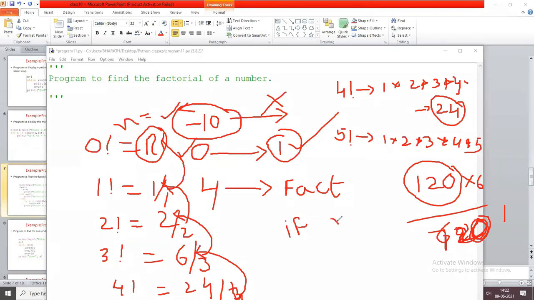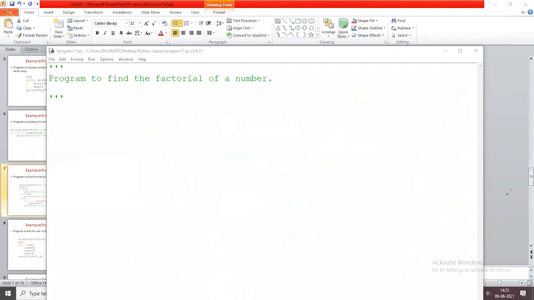If n is less than 0, you are directly going to print a message: please enter a positive number. Else if n equals 0, then you are going to print that the factorial of 0 is 1. You write a direct print message. Now if it is a positive number, for example, I enter 4.